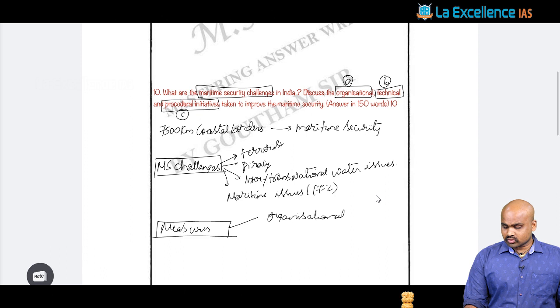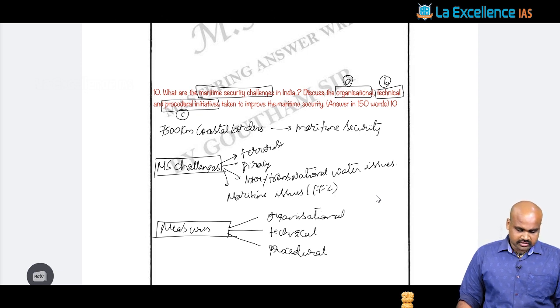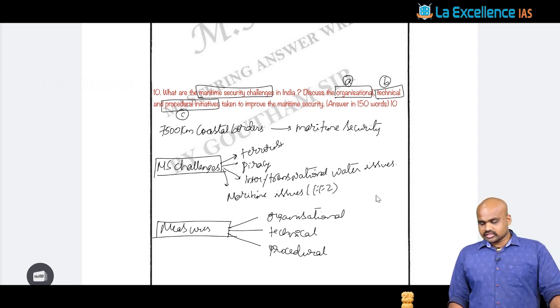Organizational: one is with respect to the Indian Navy measures that are taken. Technical: technical measures, that is with respect to the RFID tags, the fisherman issue, that is right. Then procedural: procedural initiatives like the Sagar initiative, the IPOI, Indian Pacific Ocean Initiative, all such initiatives are taken